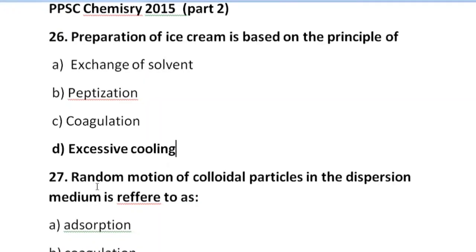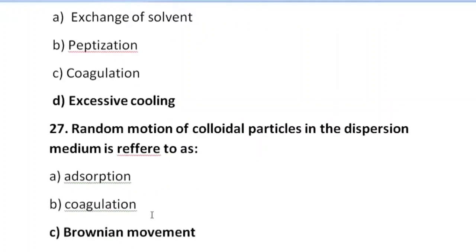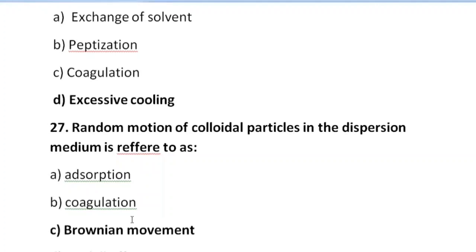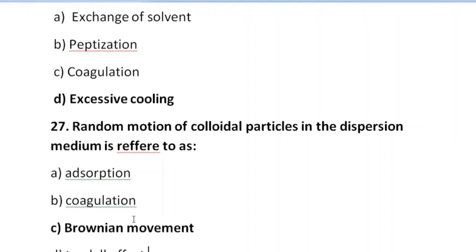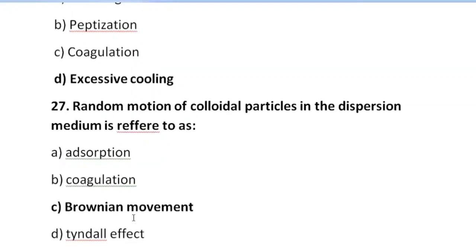27th MCQ is: random motion of colloidal particles in the dispersion medium is referred to as adsorption, coagulation, Brownian movement, Tyndall effect. C option is correct here, that is Brownian movement is the random motion of colloidal particles in the dispersion medium. Coagulation is a process of colloidal particles merging into one another and making a bigger particle. And Tyndall effect is the scattering of a beam of light by a medium containing small suspended particles. For example, smoke or dust particles in a room which make visible a light beam entering through a window is a Tyndall effect.